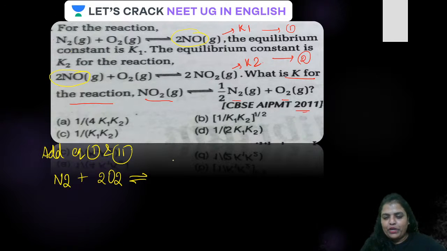So what we are going to get is 2 moles of NO2. All done, guys. And whenever two equations are added, the new equilibrium constant for the resulting equation is the product of the two. For example, as equations 1 and 2 are being added, the equilibrium constant for this reaction is going to be the product of K1 and K2.